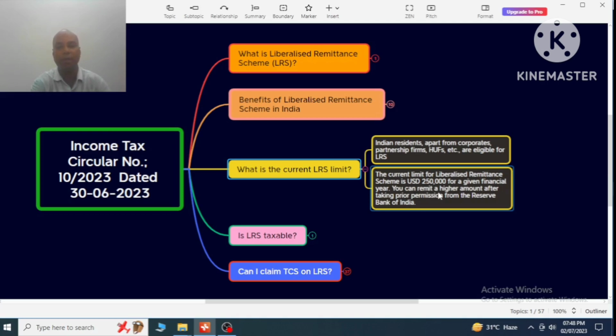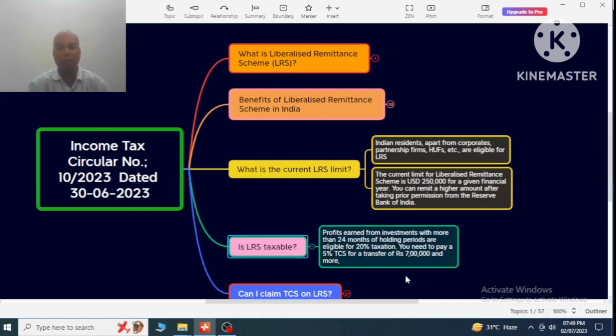You can remit a higher amount after taking prior permission from the Reserve Bank of India. So this is the current LRS limit for Indian residents. Is LRS taxable?